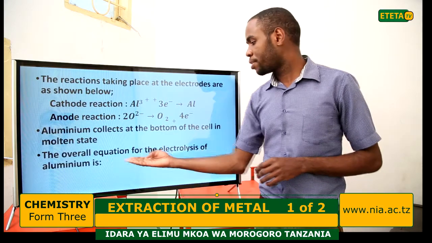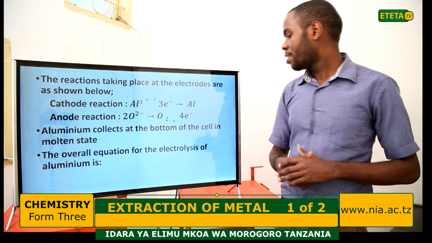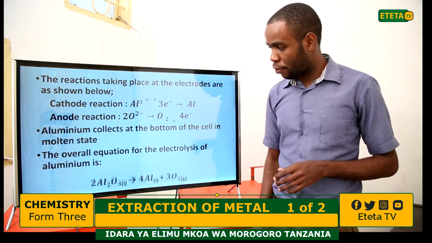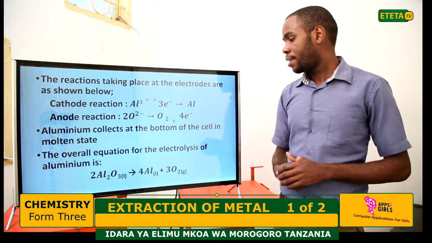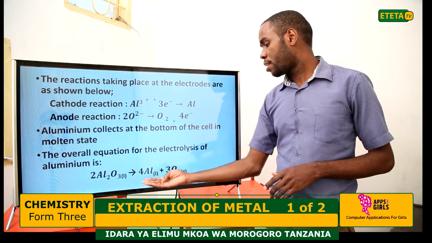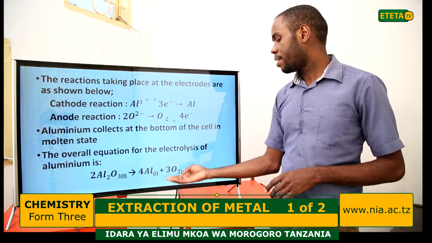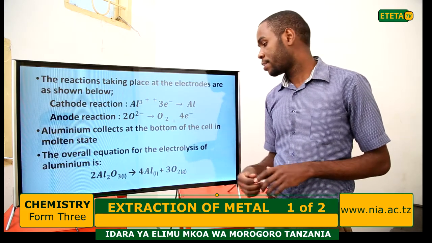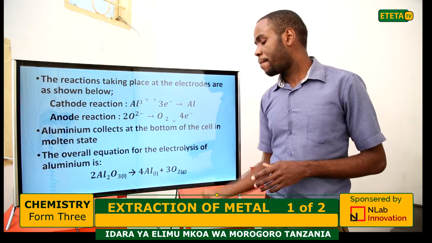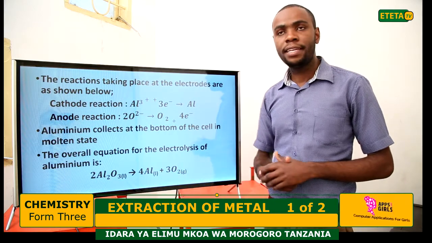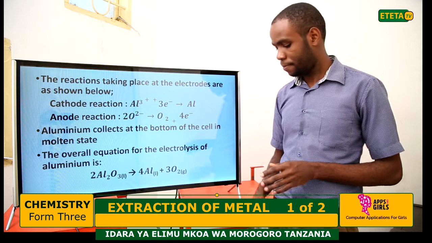So the overall equation for the electrolysis of aluminium is as follows. Alumina, which is aluminium oxide, will decompose by the electrolytic method and form aluminium metal and oxygen gas.